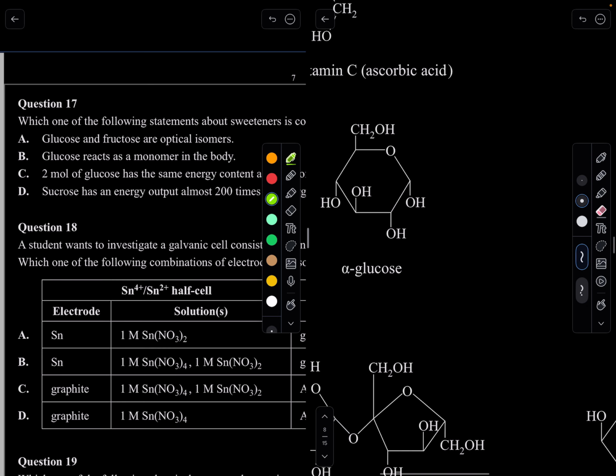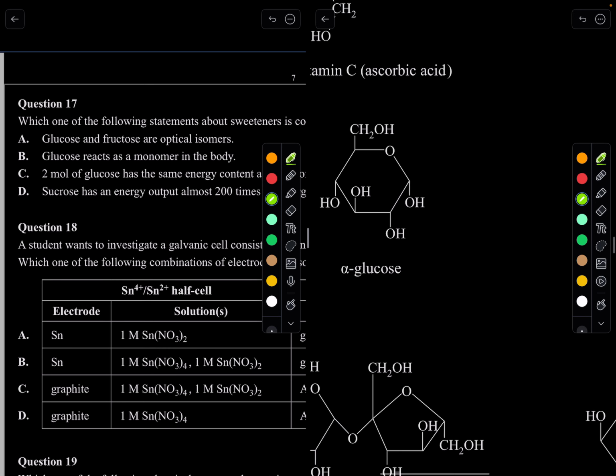Totally different. If they were optical isomers, what I would do here is, if this was a mirror, I'll draw the mirror image of this whole thing. Sorry, my apologies.